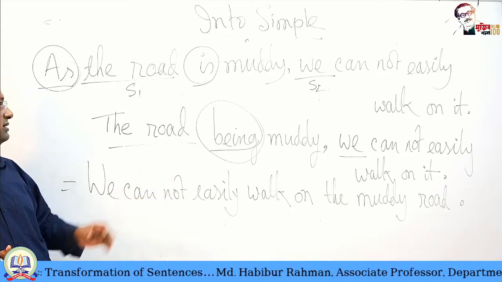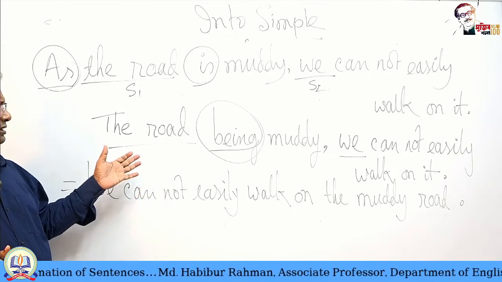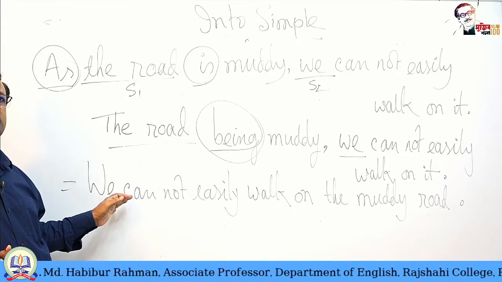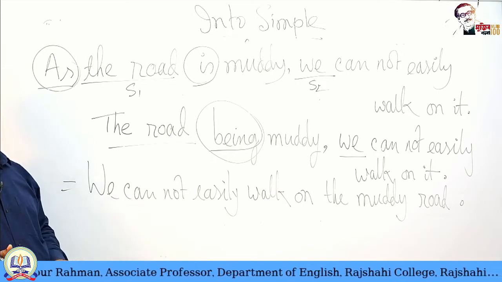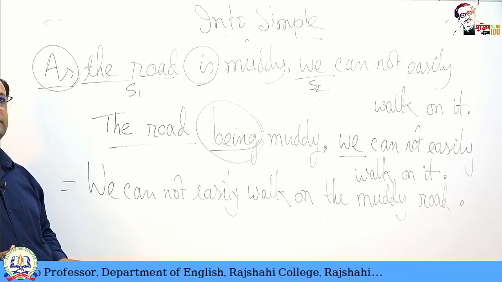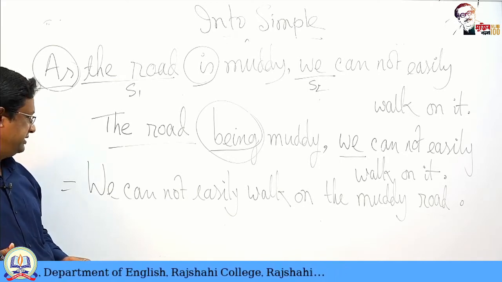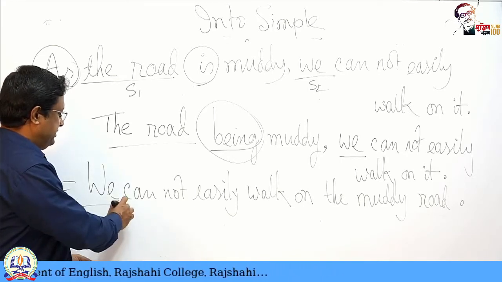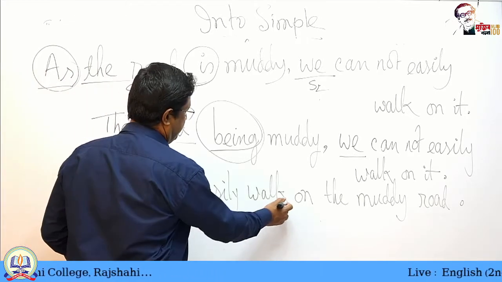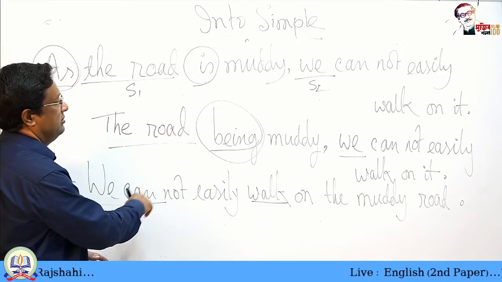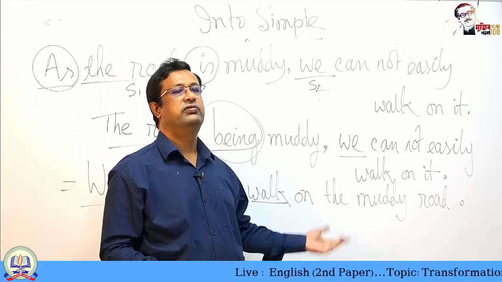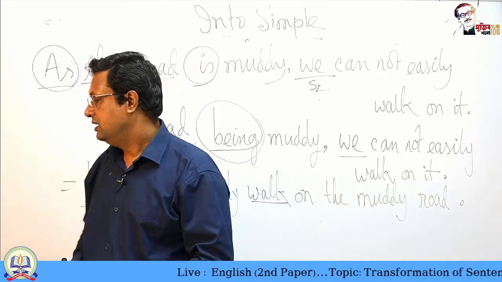So this is a different way, but the same thing, and this is also correct. It depends on your intelligence how you change this into a simple sentence. And here you find a single subject and a finite verb which can work, and there is no other subject or verb. Okay. Next sentence.